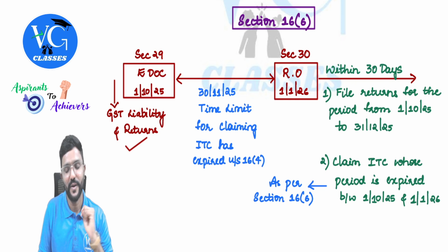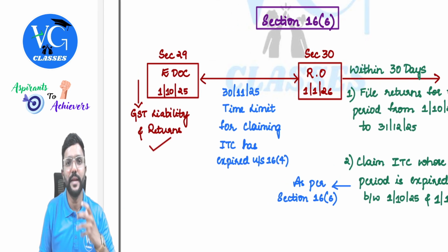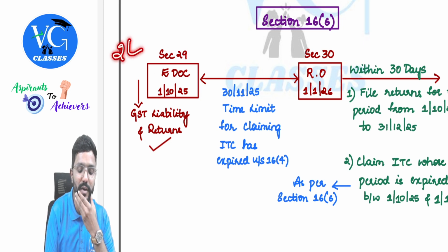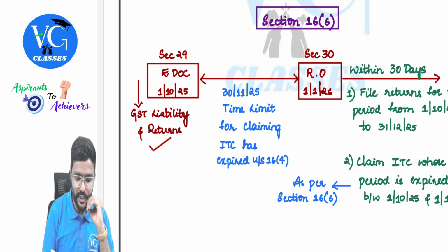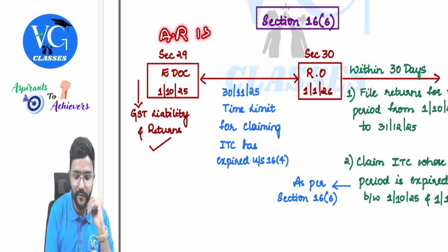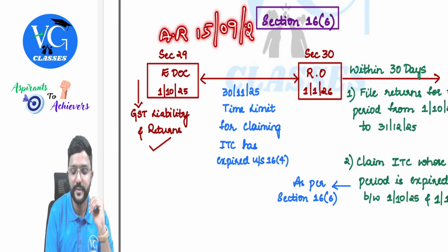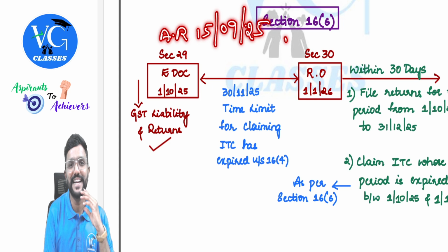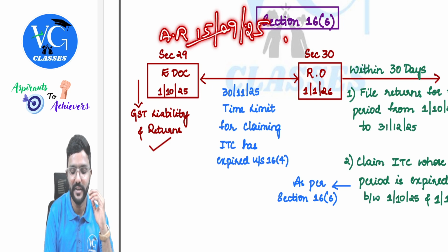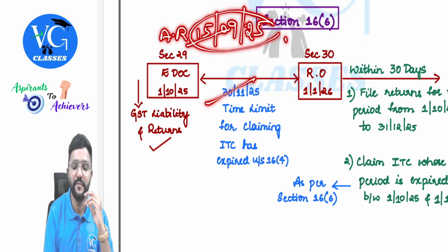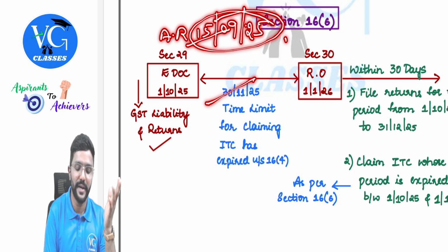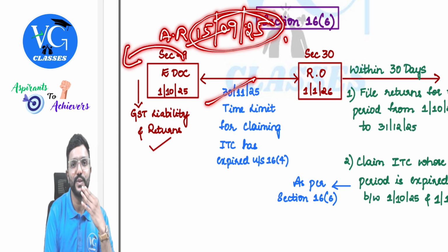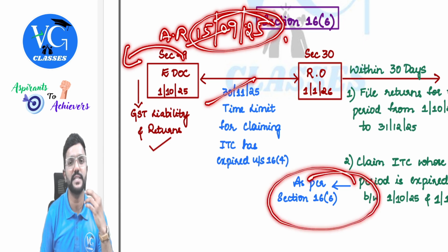Hope you understood. Sir, what if by chance the time period to claim credit of 2 lakh was already over before 1st October? For example, assume the annual return was already filed on 15th September 25. So what is the deadline to claim credit, guys? Actual date of filing annual return or 30th November, whichever is earlier, that is 15th September. So the deadline to claim credit is over already, as it expired before this. So in that case, will I get the benefit of section 16 subsection 6?